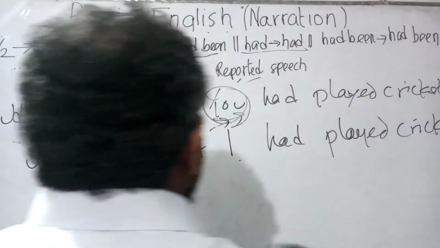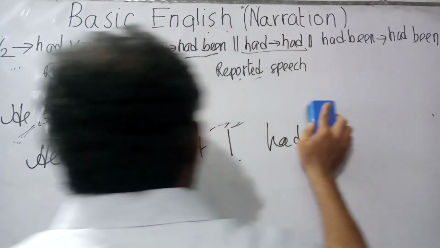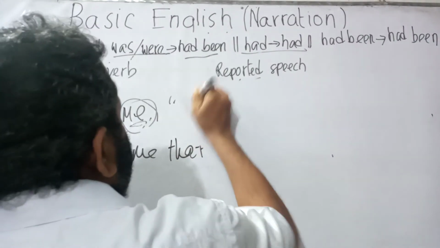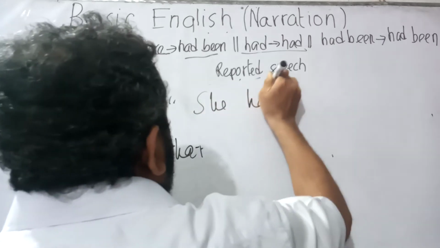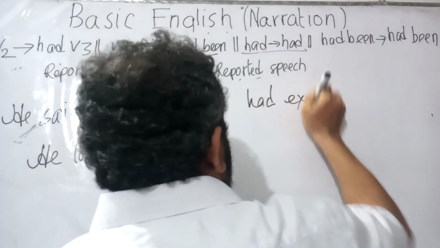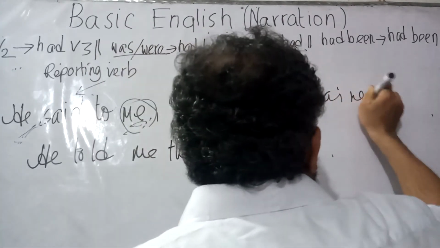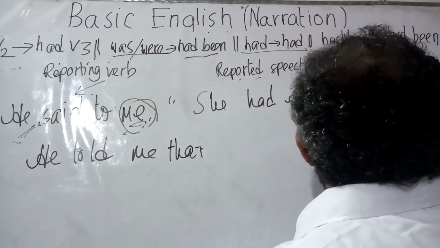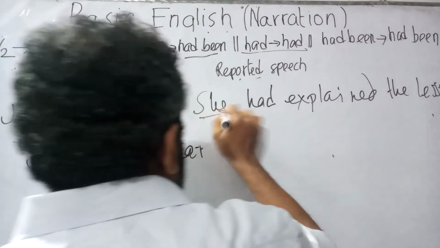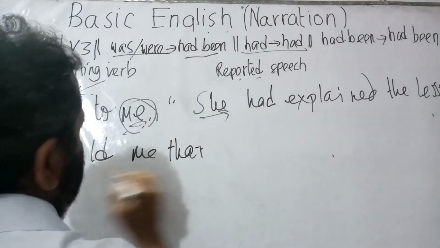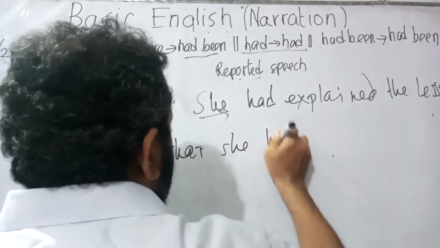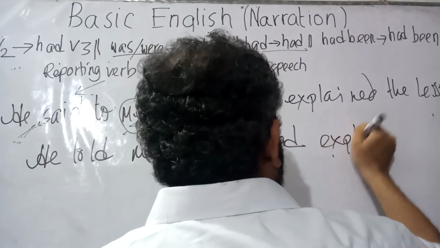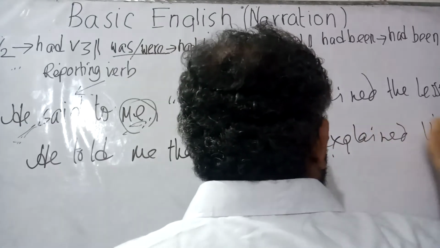Now let us make a sentence with the subject of third person. Now she had explained the lesson. As long as it is third person, it would remain as it is. So he told me that she had, which would not be changed. He told me that she had explained the lesson.